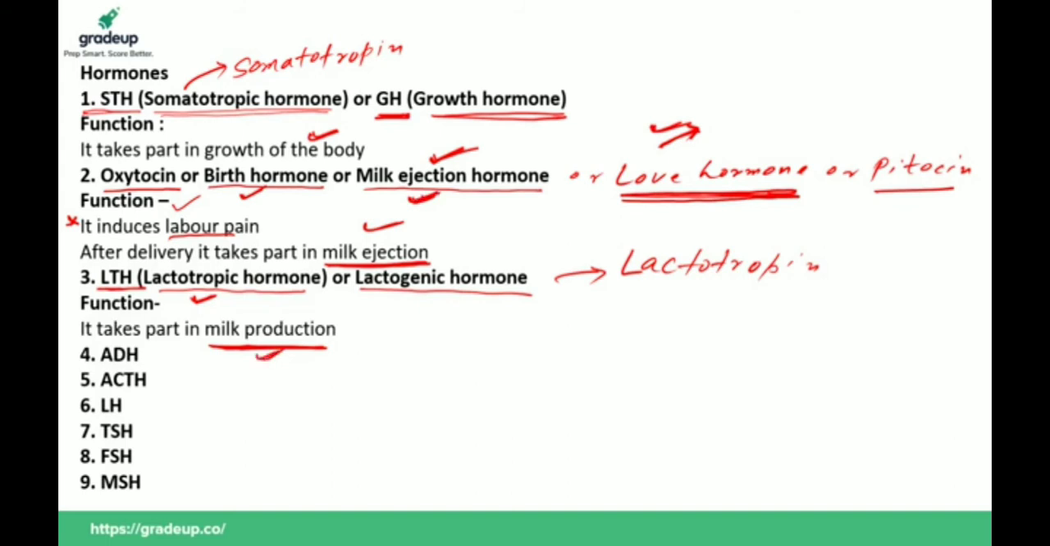Lactogenic: lacto means milk, as lactose sugar is present in milk. Genic means to generate. So it generates milk. It takes part in milk production. Yes, Naresh, you are right.